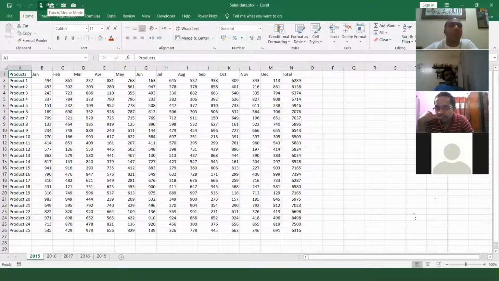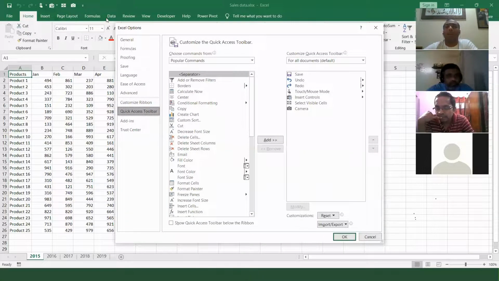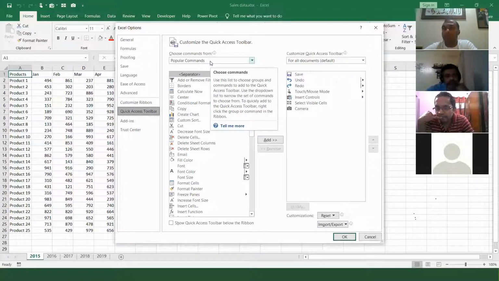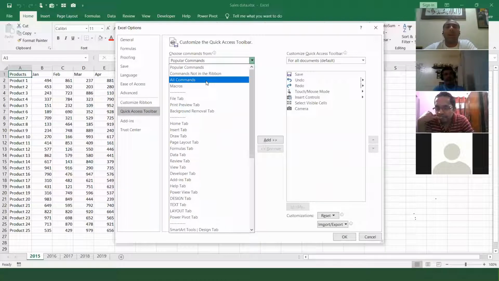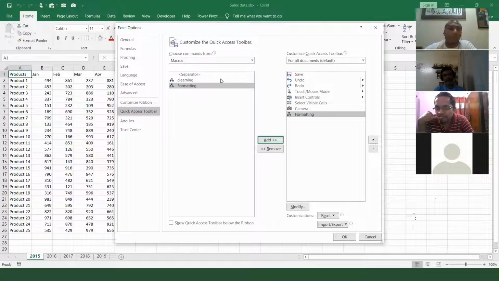Now I want you to observe it. I right click on this area and there is an option, Customize Quick Access Toolbar. I click on it. After I click on it, over here there is an option, Popular Commands. Okay, so don't worry, it's getting recorded. And over here I get an option, Macros. So whatever macros you have recorded, it will show you here. So I click on the formatting macro and I say move it here. So I say Add. So this formatting has come here. I click on clearing. Again I click on Add.